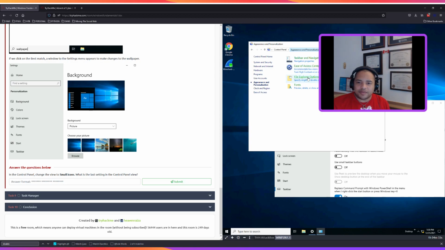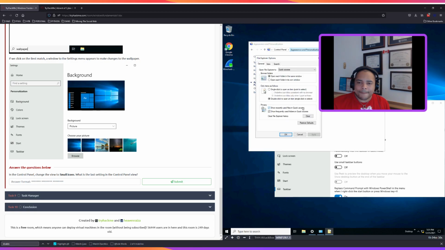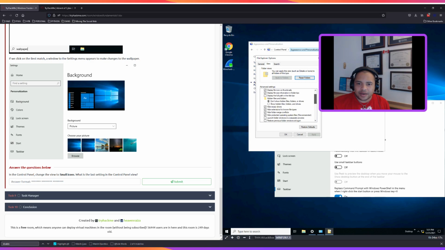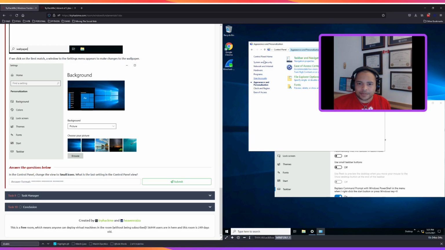I feel like it would be in the File Explorer options. View small icons. That's the navigation pane. Files and folders. So I'm not seeing it. Let's go back to the control panel home and see if it's in. Could it possibly be in the system?